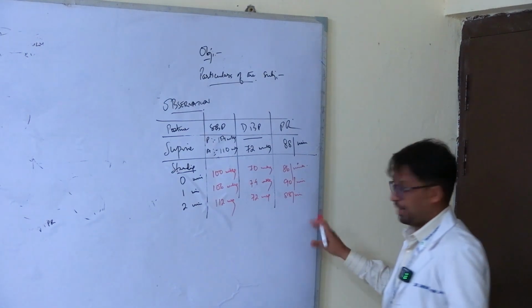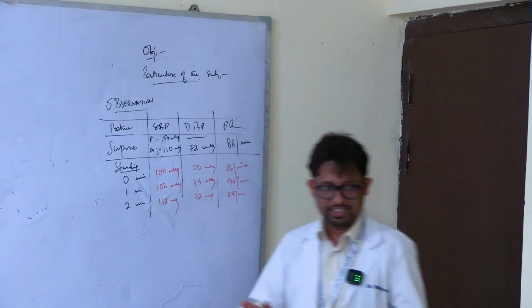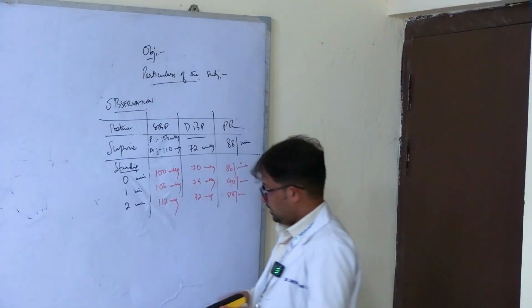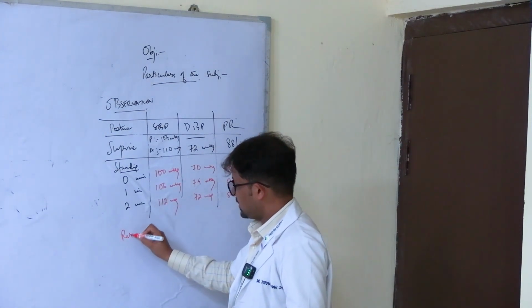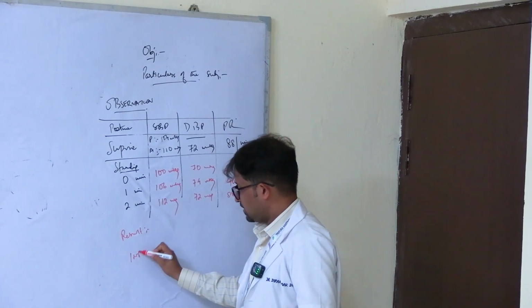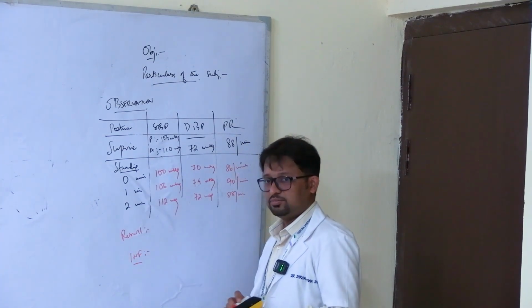Right? So this is the pattern of changes you might expect. You have to do the experiment and see for yourself. So this is just an illustration of what you might get. This will be followed by your result. You describe the whatever changes you have got in one sentence, followed by inference, whether the changes are normal or not.